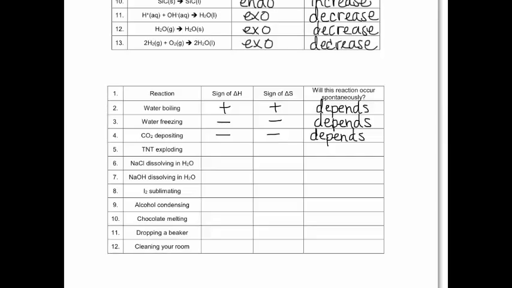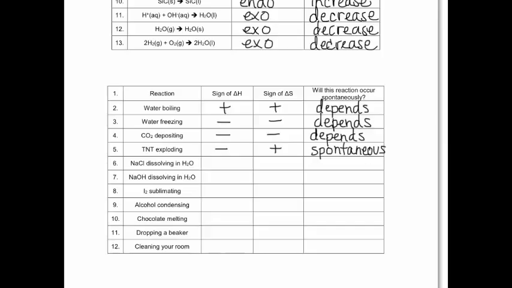TNT exploding is going to be releasing heat, so that's exothermic. And it will create more chaos, so that's going to be positive. So this one, with it being exothermic and increasing the chaos, we're going to say that that is spontaneous. Now obviously there must be some activation energy or TNT would explode on its own all the time.